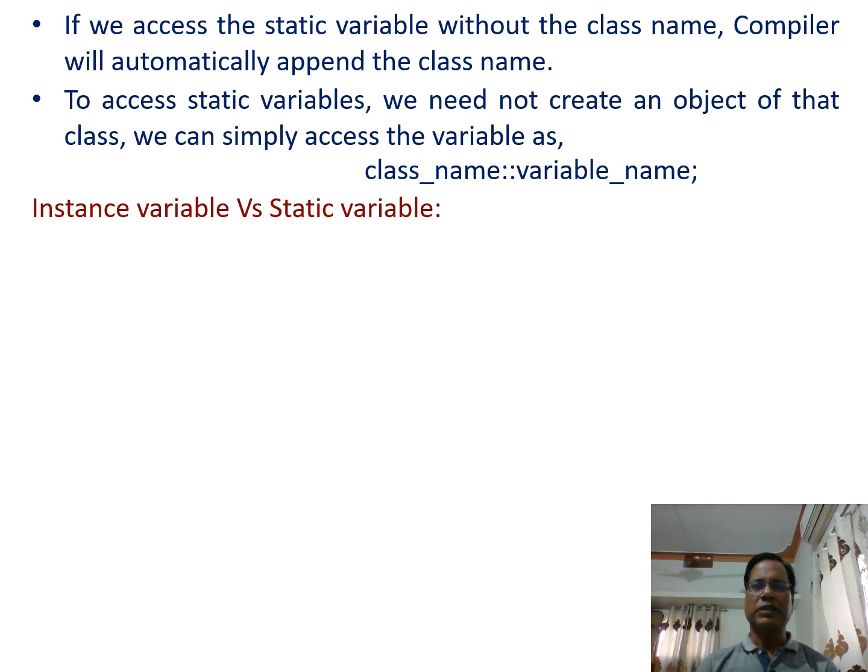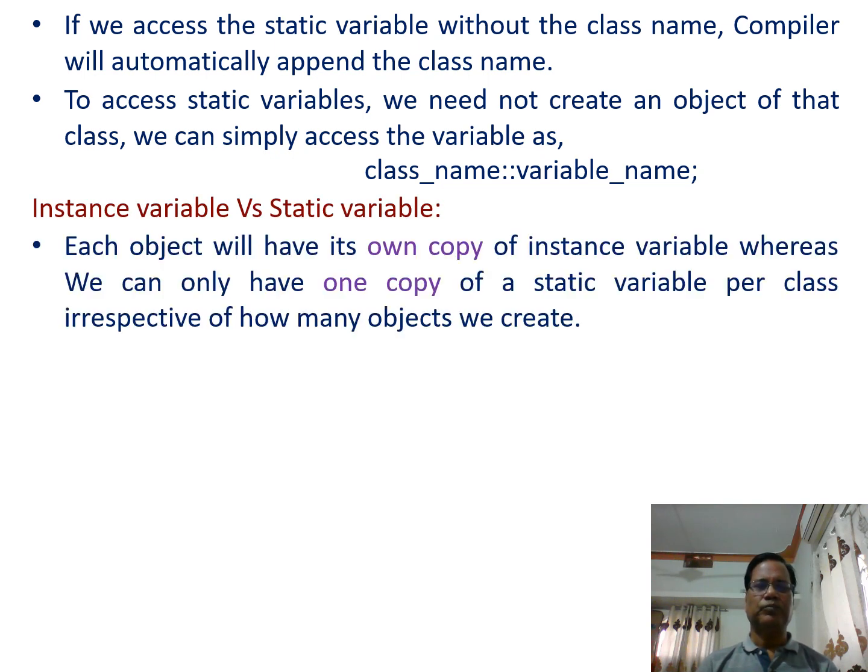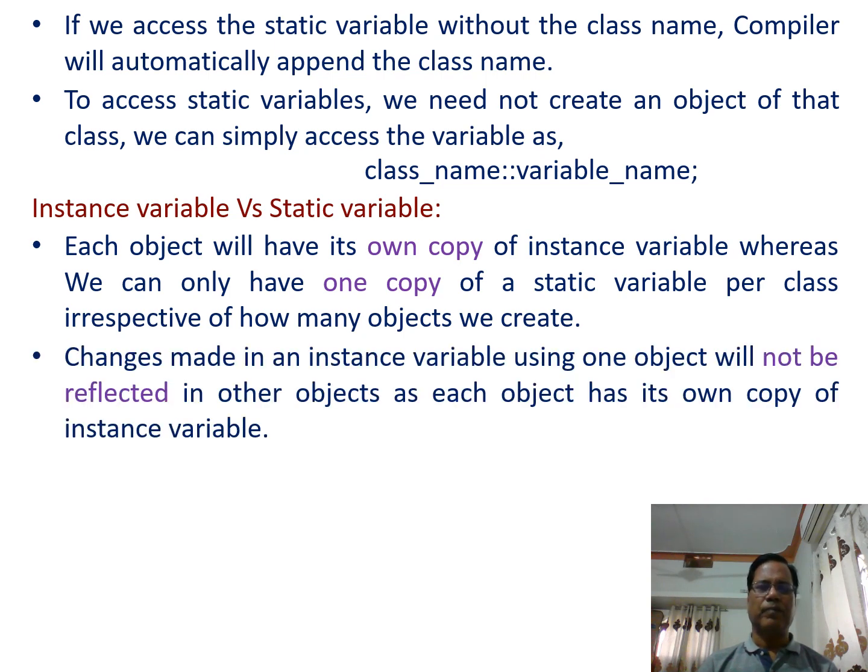Instance variable versus static variable. Each object will have its own copy of an instance variable, whereas we can only have one copy of a static variable per class irrespective of how many objects we create.